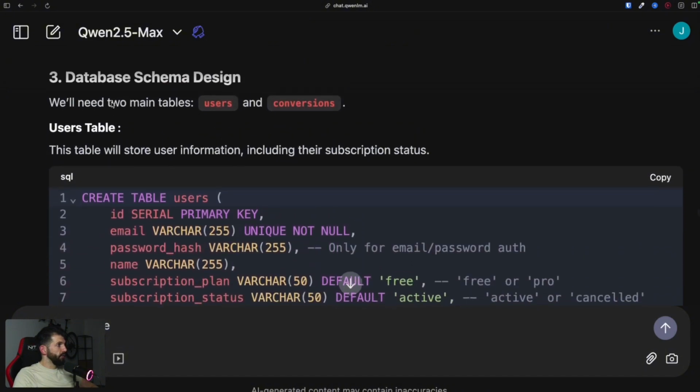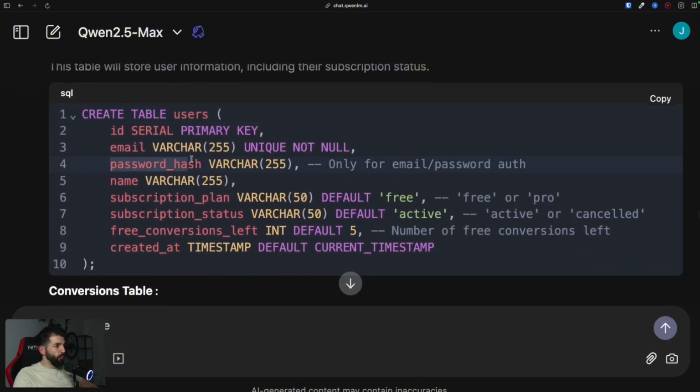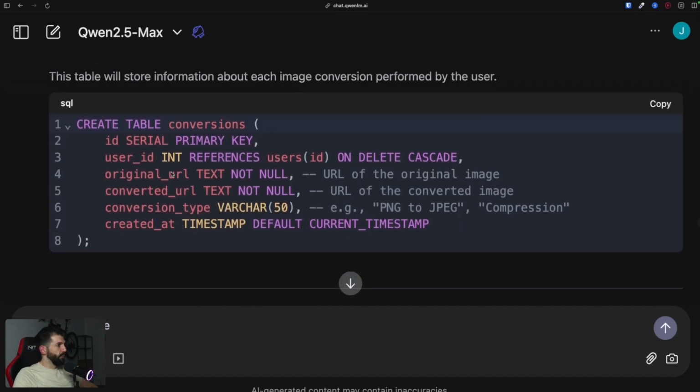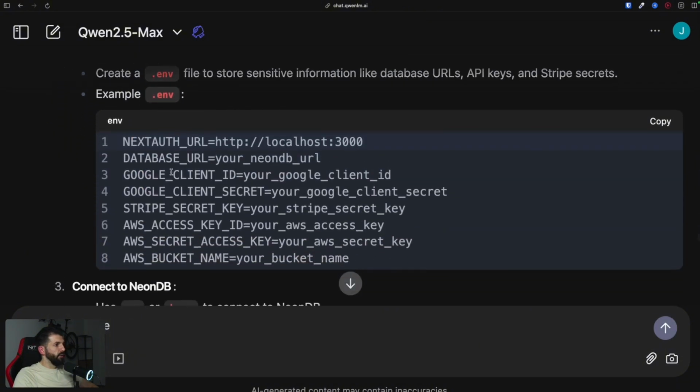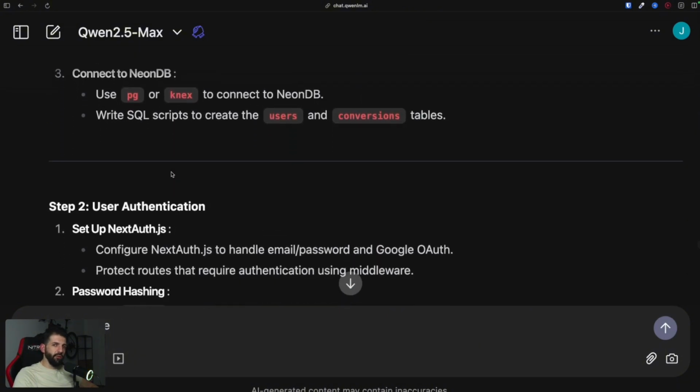We also get the database schema, which is nice. Since we're using Google OAuth, we, well, need a password hash. If we work with Clerk, we don't really need that, right? So we have the conversions table. I see. Okay, yeah. To be honest, it feels pretty basic, so nothing special.